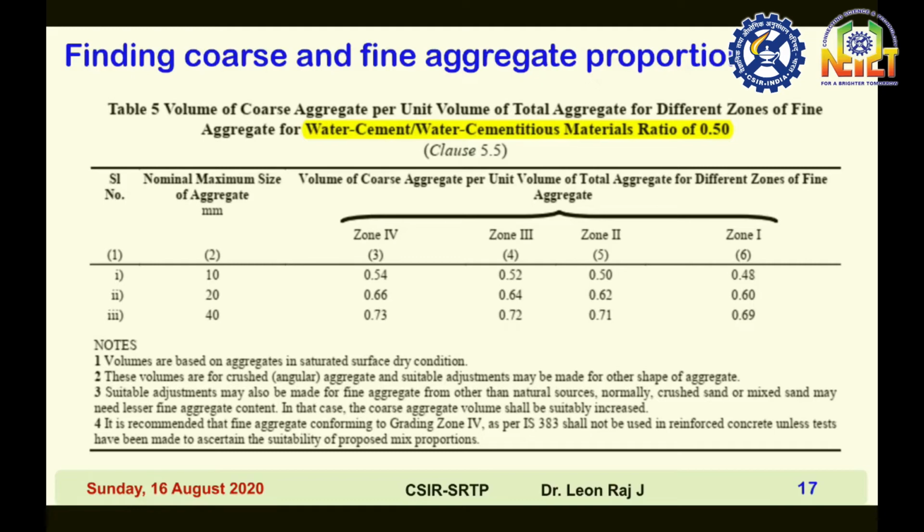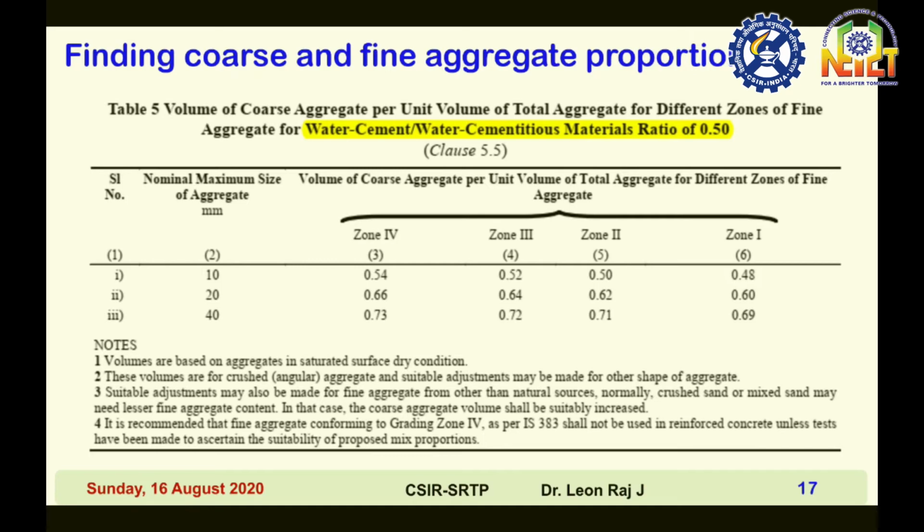At the same time, when the size of the aggregate increases, this Ca by Ta value increases. So these are all the information about this table.